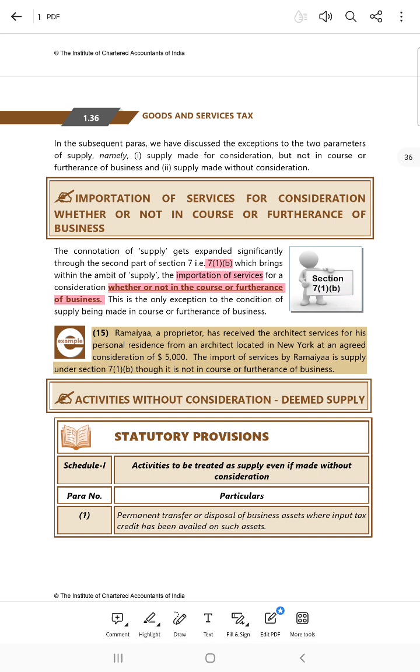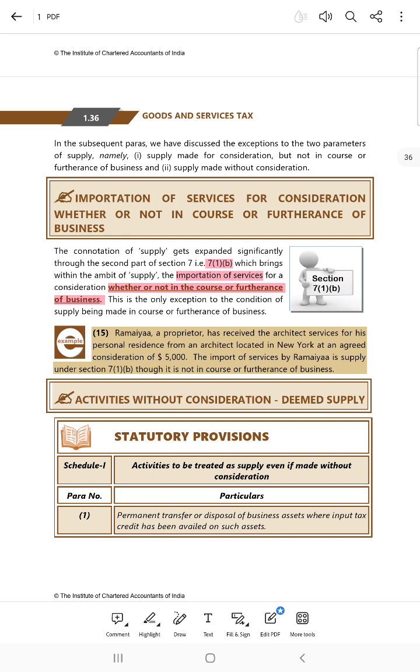In the previous lectures, we have studied what the definition of supply is, what is taxable supply, non-taxable supply, what is the meaning of consideration, and what is the meaning of course and furtherance of business. Now, other than these three statements, the taxable event is also defined in other cases as well.